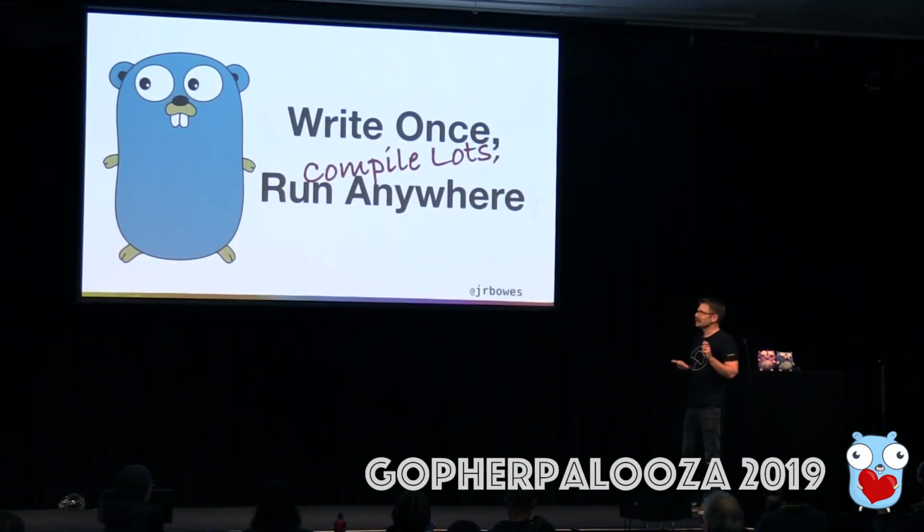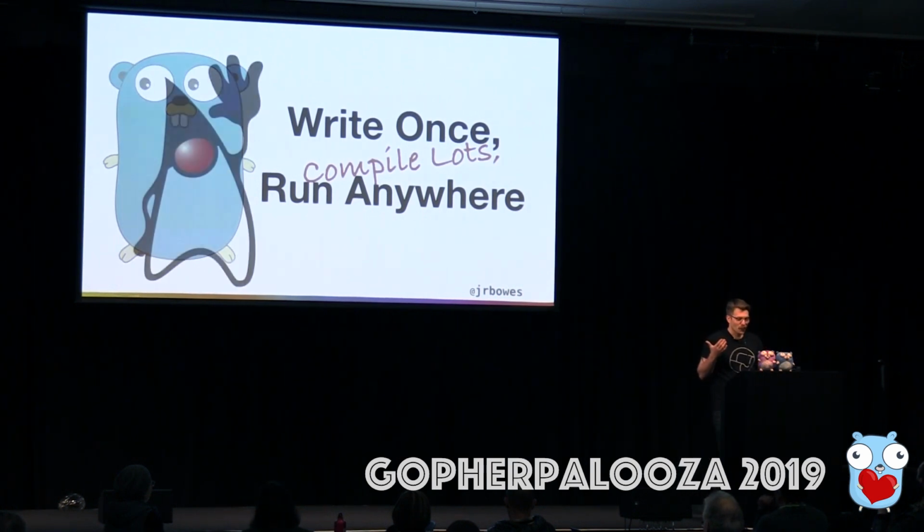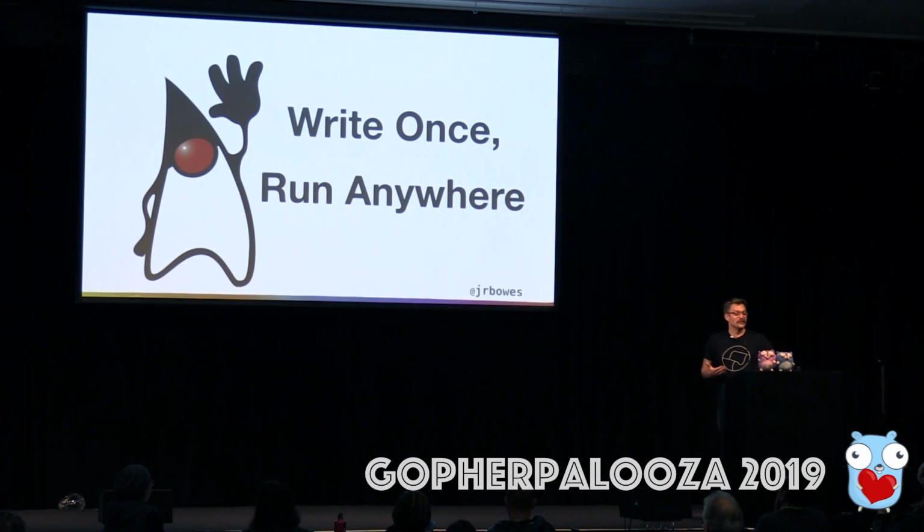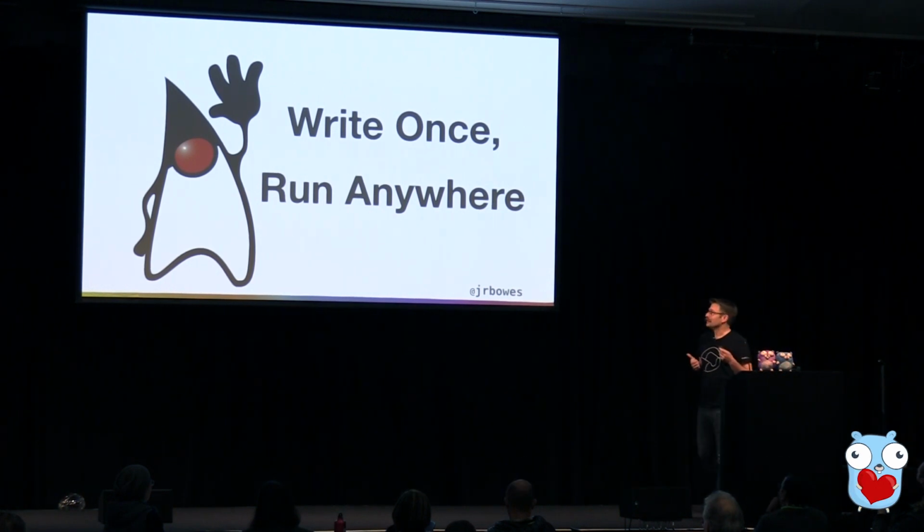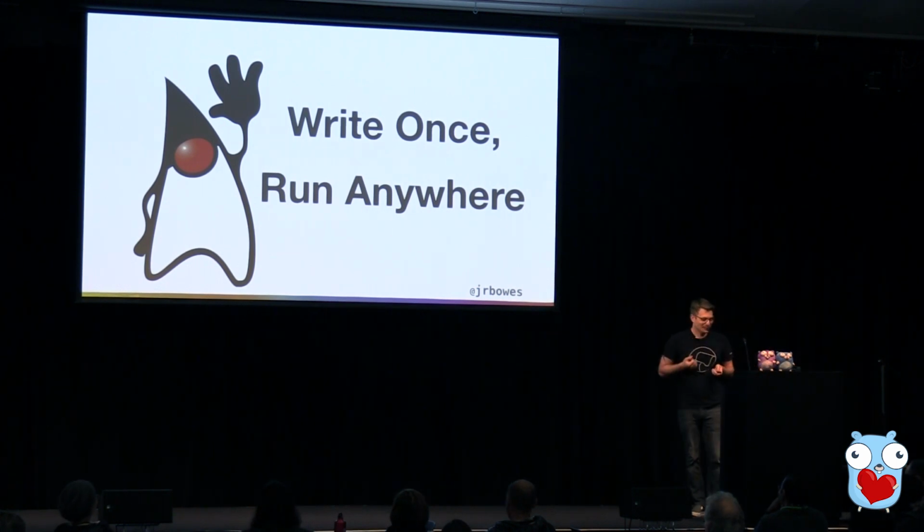But this idea really sort of came into prominence with Java, right? With write once, run anywhere. And here's everyone's favorite, really recognizable mascot, Duke. Applause for Duke. Everyone loves Duke, right? Yeah, OK. Not really sure what Duke is.